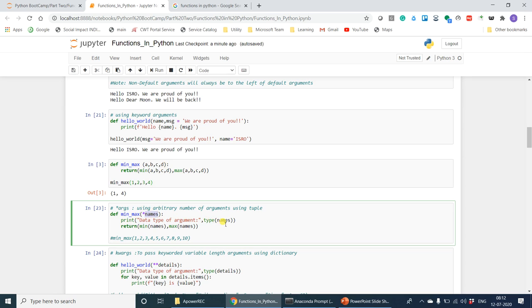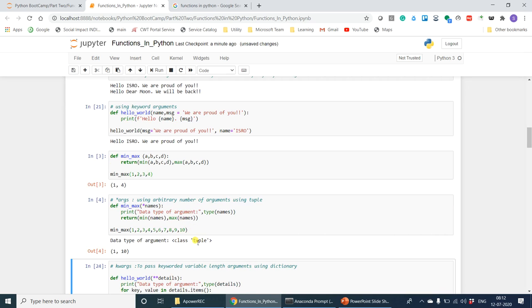This is to tell you that once you provide asterisk, then it is expecting a tuple with any number of values, any number of elements. And then we will just return min of names and the max of names. So let's run this with 10 arguments. And you can see the data type of argument is tuple, values 1 and 10. If you want to add a couple more, say 11 and 12, it will still work fine, right? Because the number of arguments can be arbitrary now.